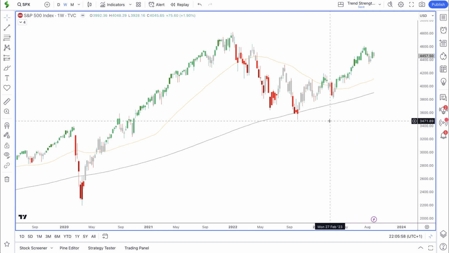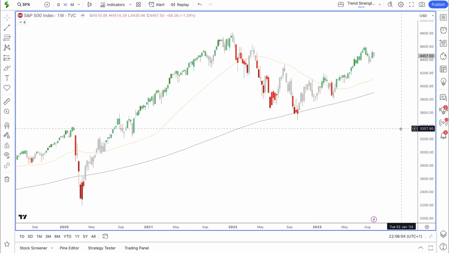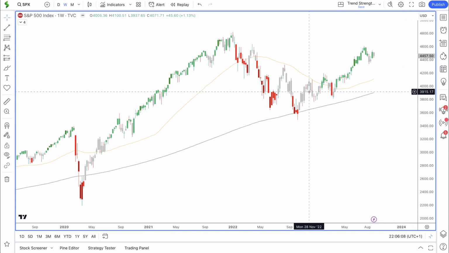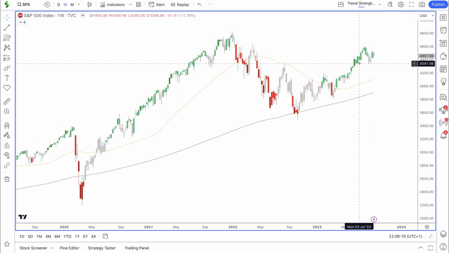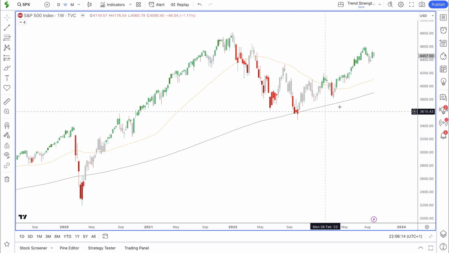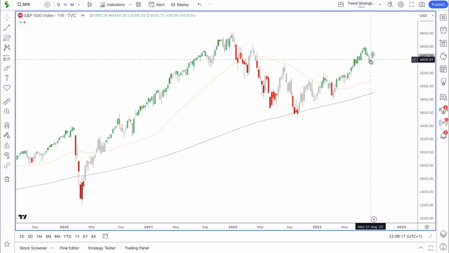Also, if we have a breakdown below support, in this case $3,488, then the majority of the candles should be red if we are seeing a bearish move. But right now we are seeing a mixture of green and grey because we are starting to see a trend form within this wide area of consolidation. So now what we need to see is a continuation to the upside and a breakout of the all-time high.